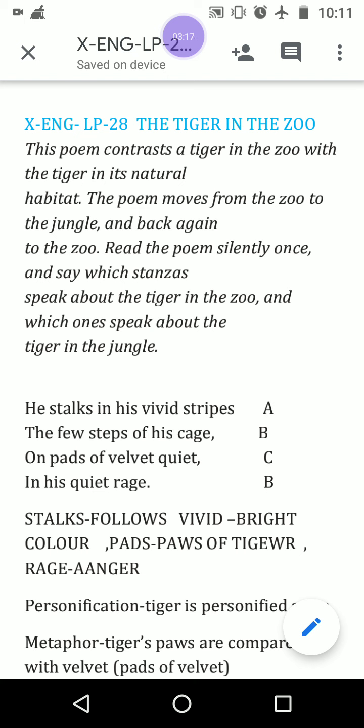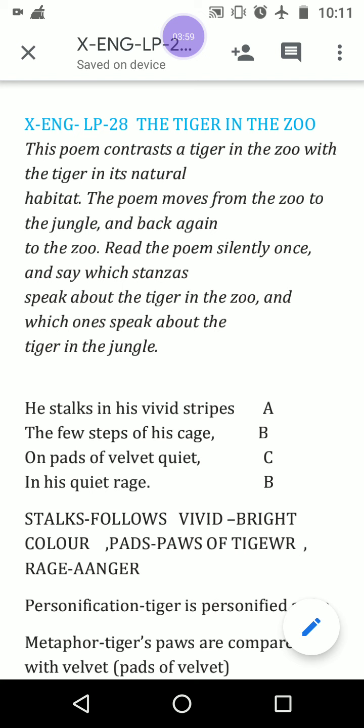So the narrator is talking about: he stalks in his vivid stripes the few steps of his cage, on pads of velvet, quiet in his quiet rage. Now in the first stanza, actually the tiger is in a cage and he is stalking, meaning just a kind of movement, following and walking within his vivid stripes. Here vivid means bright, shining, and stripes is the color of the tiger. Those who have seen a tiger are familiar with the stripes of the tiger, a kind of mark.